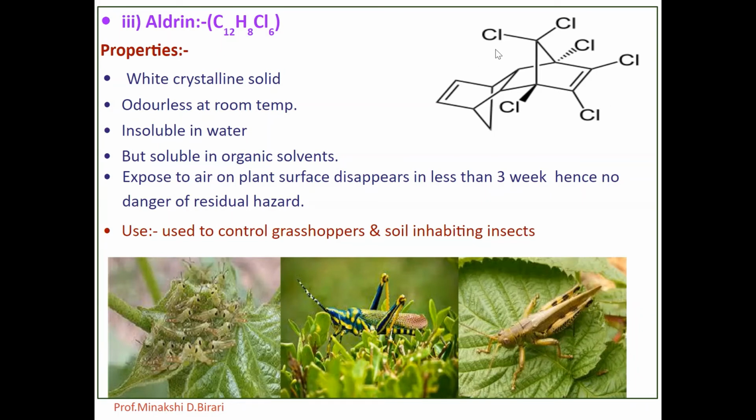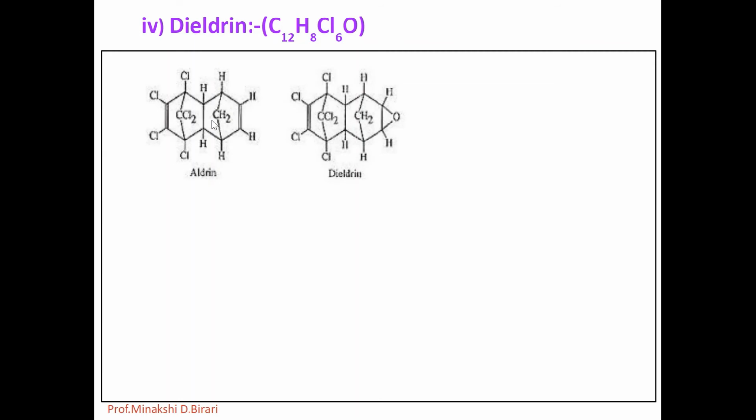So that is the name for aldrin. Next one is dieldrin, having the molecular formula C12H8Cl6O. So this one is the structure of aldrin and this one is dieldrin.